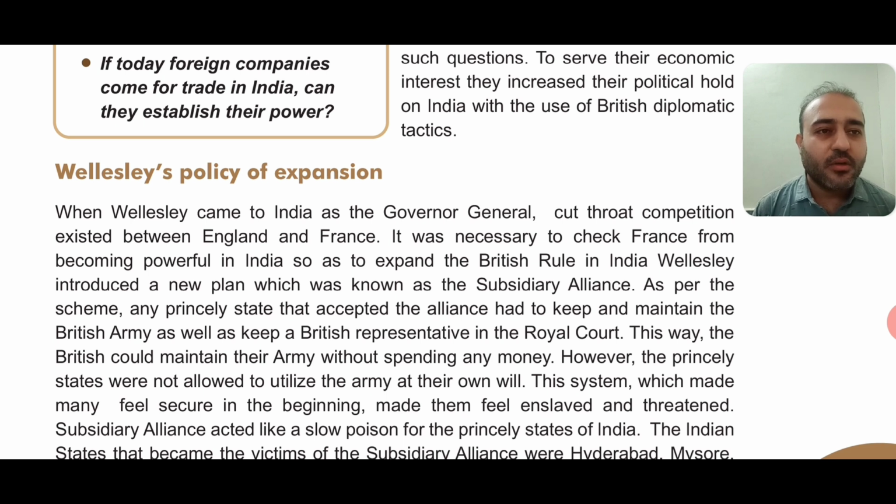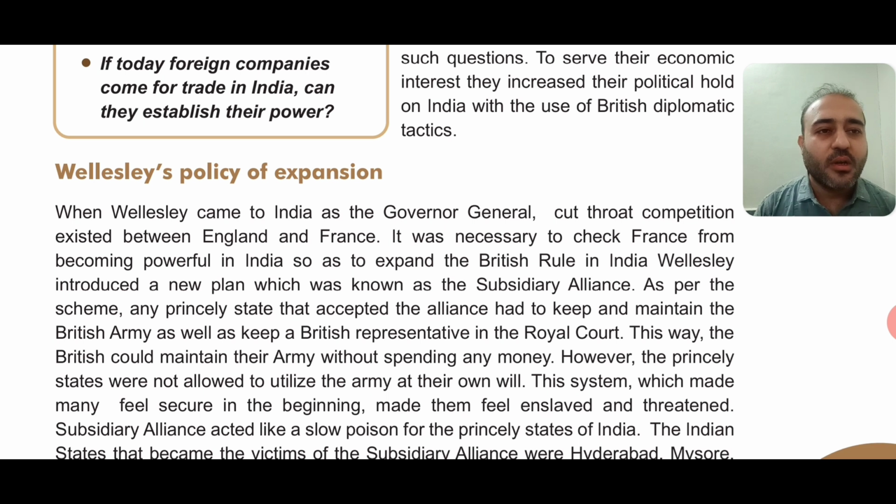As we all know, there were many small princely states. Almost 562 princely states were there, and these princely states kept on fighting with each other. So what did the Britishers do? They took advantage of this, and they made friendship with some of the rulers, because the Britishers had modern weapons like guns, gunpowder, bombs and everything.